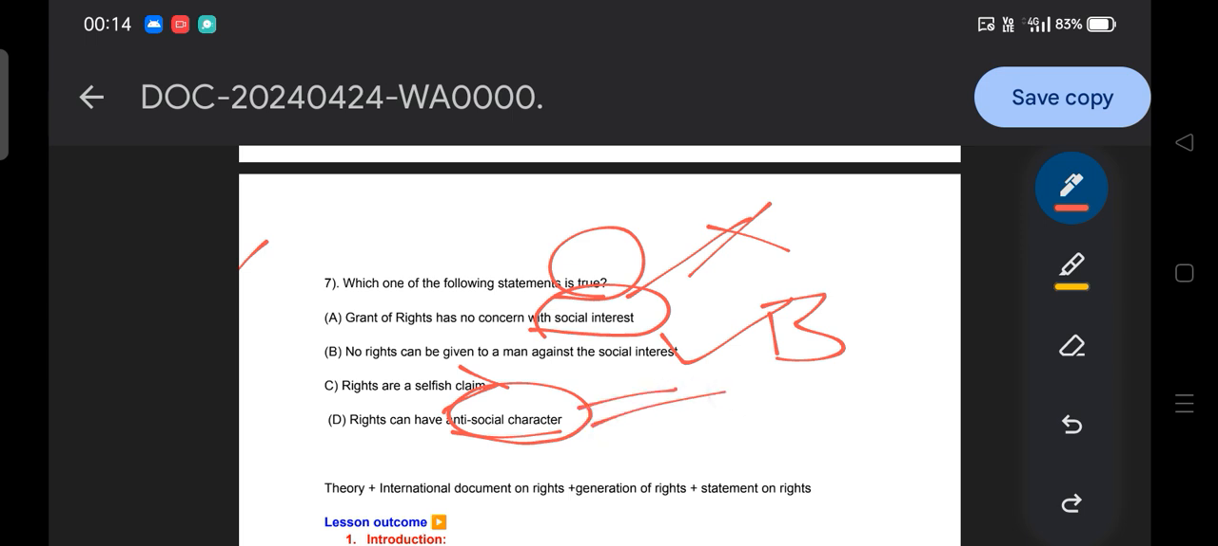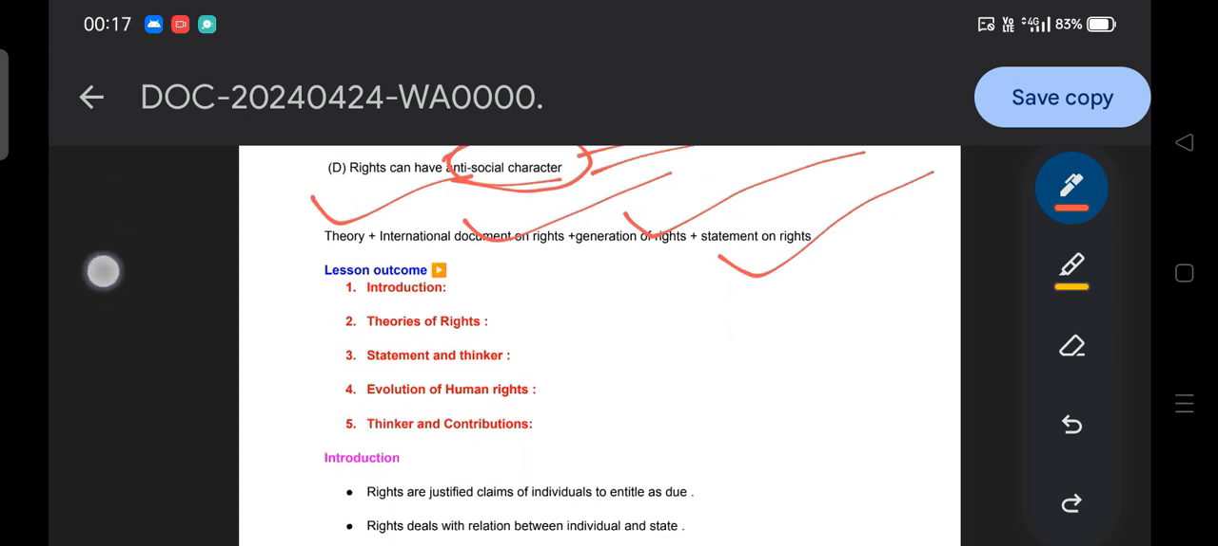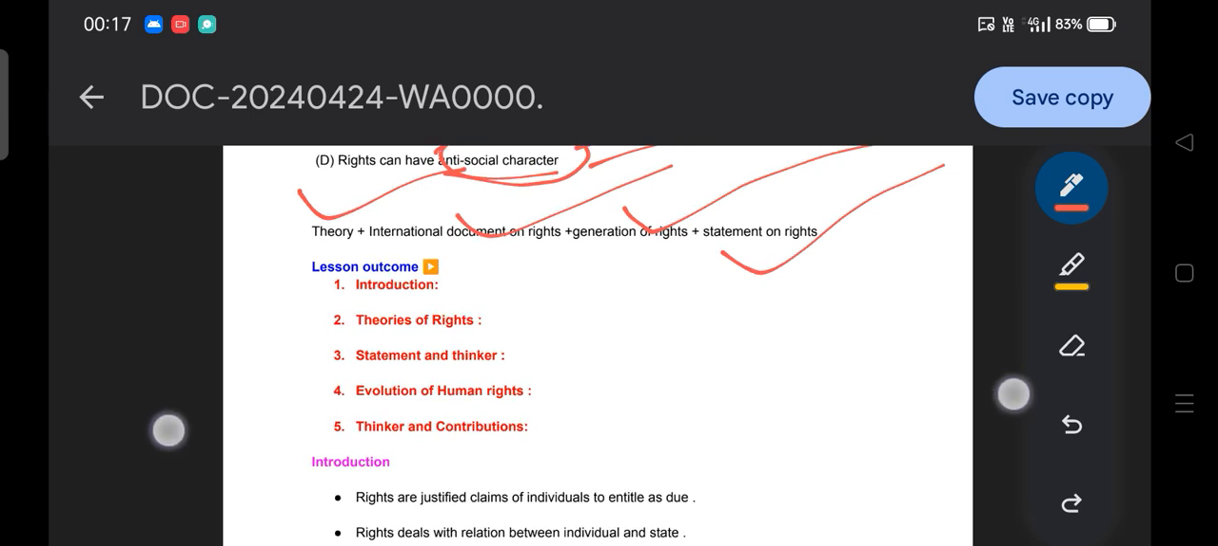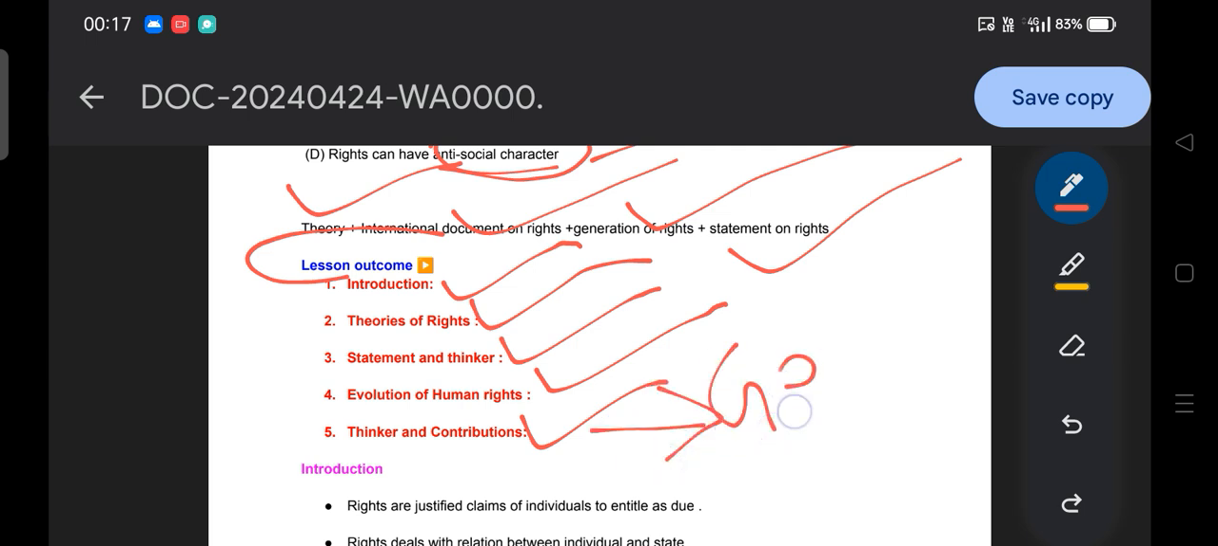On that basis we notice that we have to discuss the theory of rights, the international documents on rights, the generations of rights and statements on rights. Okay, let's start. What is the lesson outcome here? We'll discuss our theory under these five heads: the introduction, followed by theory of rights, then statement and thinker, evolution of human rights, and thinker and contribution. Within thinker and contribution we will also discuss generations of rights. So under these five headlines, the topic of rights is going to be covered.